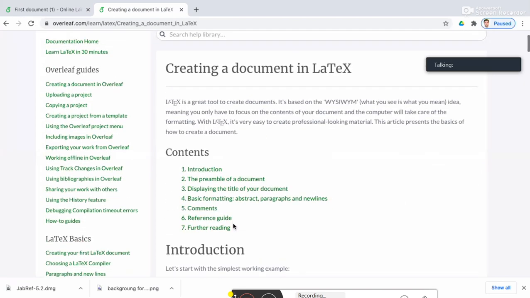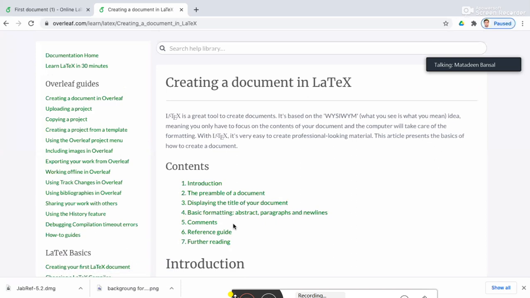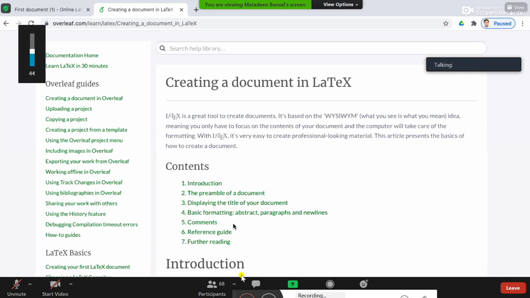Thank you, sir. Thank you, Amit. Can you see this documentation page? Yes, sir. Creating document in LaTeX. Is it visible? Yes, sir.